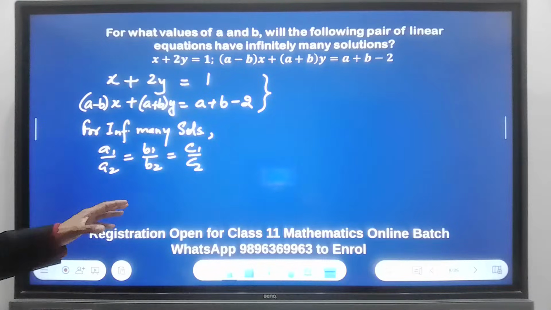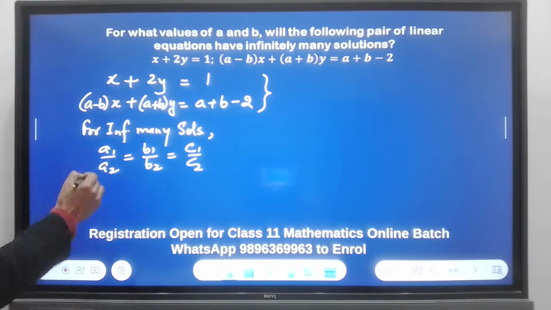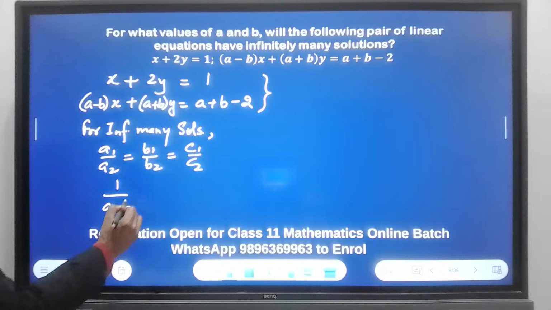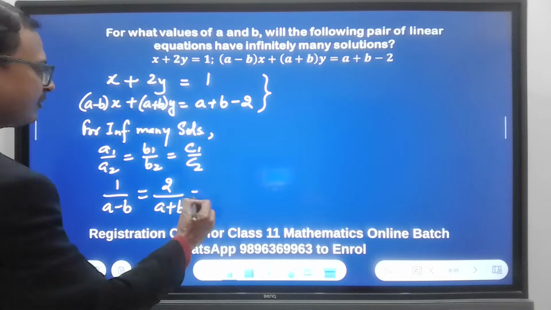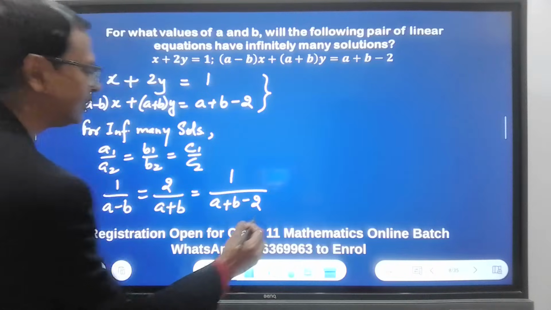So we need to just put the values here. a1 is 1 over a minus b, 2 over a plus b, and 1 over a plus b minus 2.